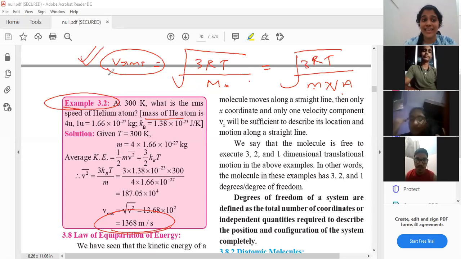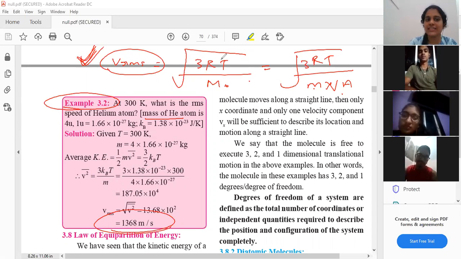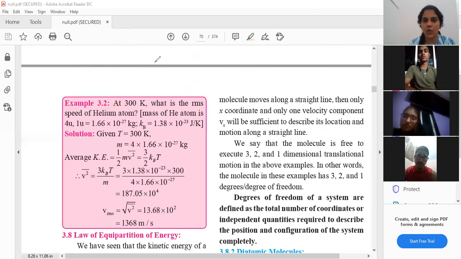Okay, see students, in this method the calculation will become a little complicated because there is a square root, and then you will write Avogadro's number, so a lot of things are going to happen. Here, comparatively, the calculation is a little easy, but I think it is the same. It won't make much difference. At the end you all have to do log, right? You have to do log anyway. So try this. Try using this formula. We'll see if our answers are matching or not. Okay, fine.